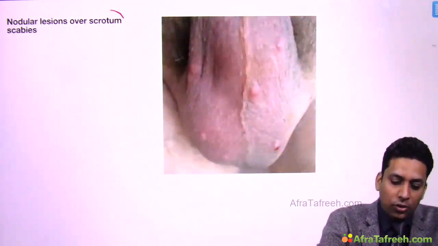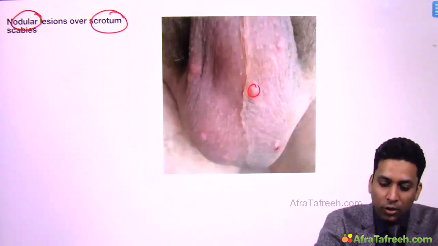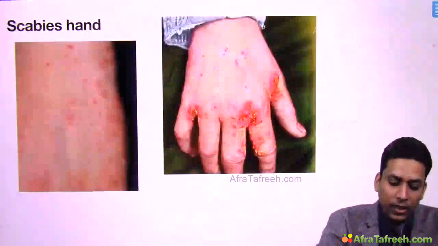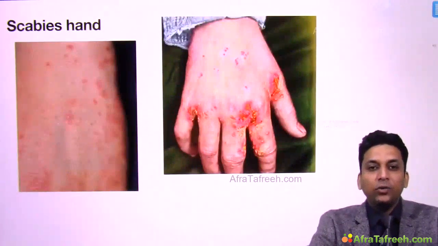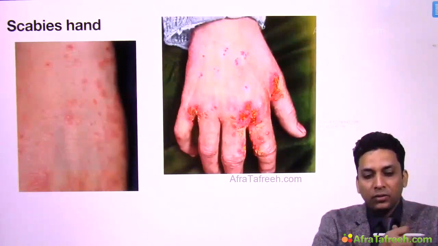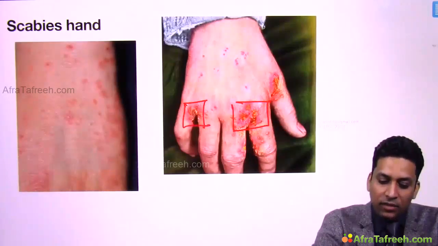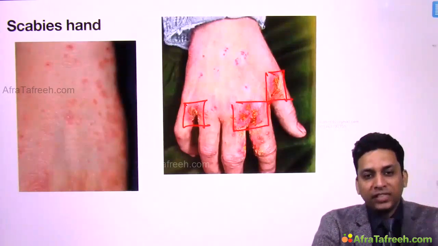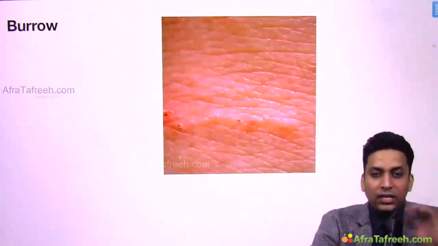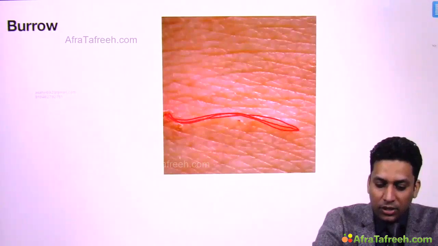Then I told you over scrotum the lesions are nodular, and that's why genital scabies is also known as nodular scabies. So here you will get nodules. Nodules are larger. So larger, solid lesions might be present. Then scabies, when it develops, might lead to eczematization, that is at the lesions there might be eczema formation. Okay, so eczematization may also occur. So sometimes such a scabies hand might be seen where eczema is developing. Okay, when you see, you will find that the patient was actually suffering from scabies and then developed this eczematization of the lesions. Burrows are the characteristic lesions, and they are linear or slightly S-shaped, like you can see here. This is a linear or S-shaped burrow.